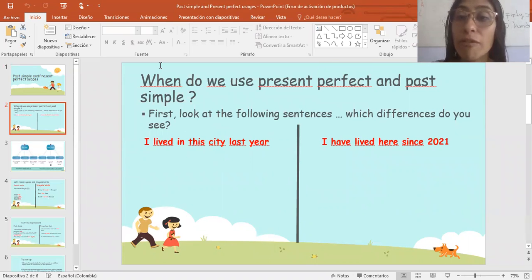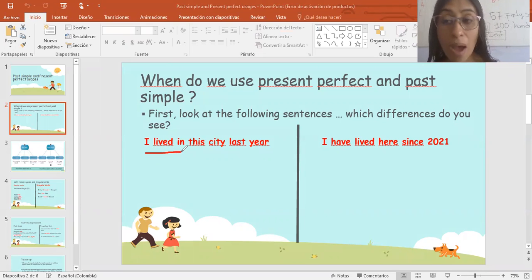So, for example, there are many differences, but we can find here two main differences. In the first sentence, we can see that "I lived." Remember that "I lived" is when I talk about the past simple, and "last year" is a time expression referring to the past simple.